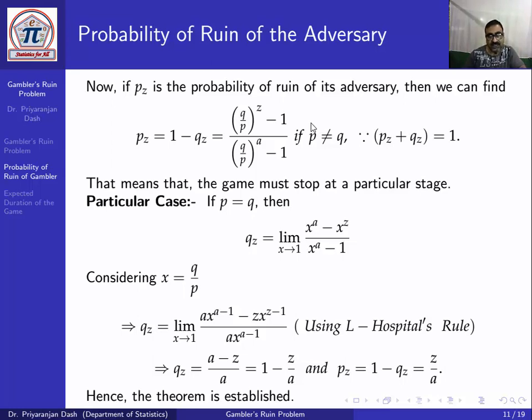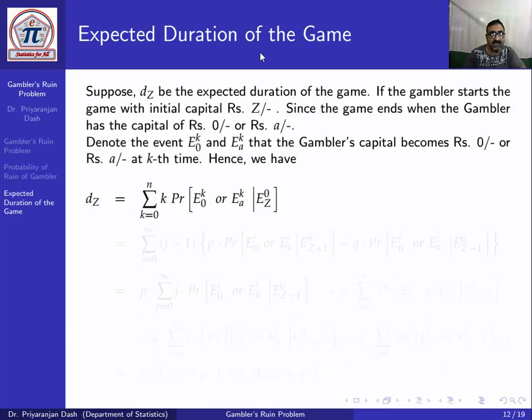Now next, how far the game will continue, that is the expected duration of the game. So let dz be the expected duration of the game when the gambler starts the game with initial capital of z. Since the game ends when the gambler has capital of rupees either 0 or a.